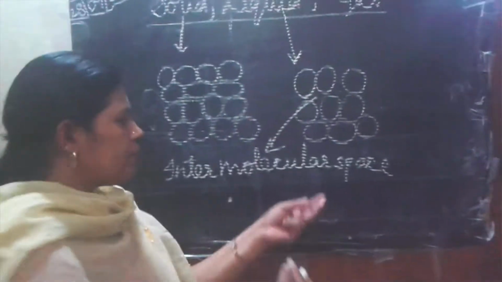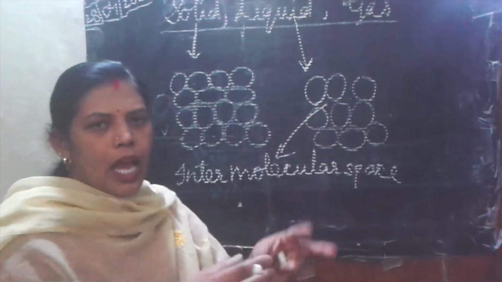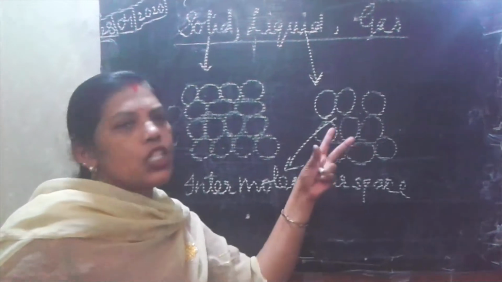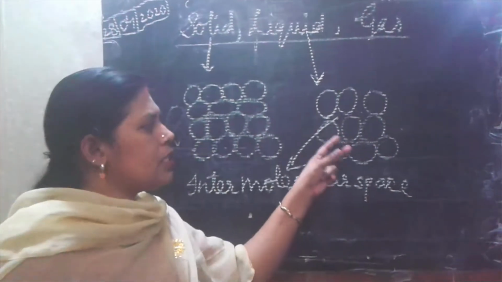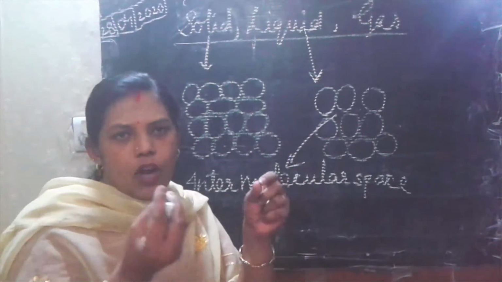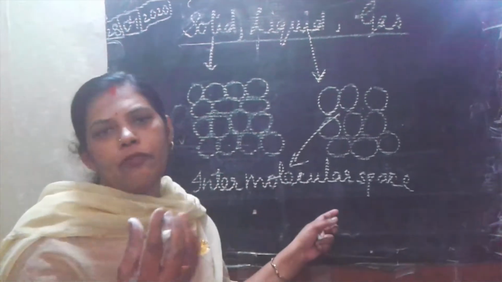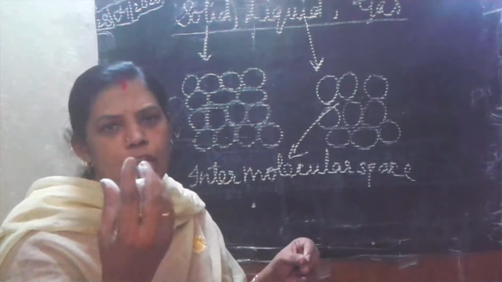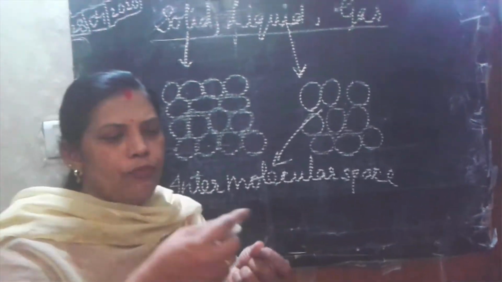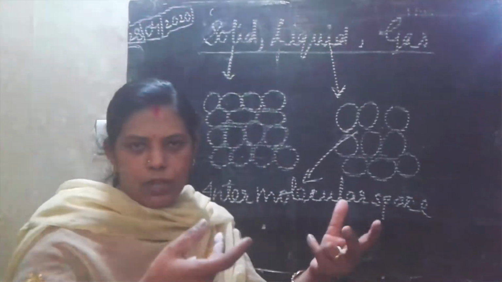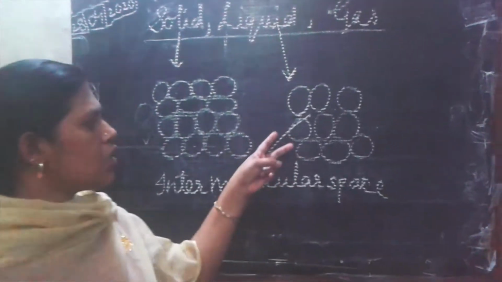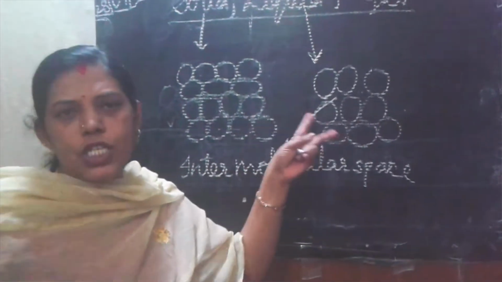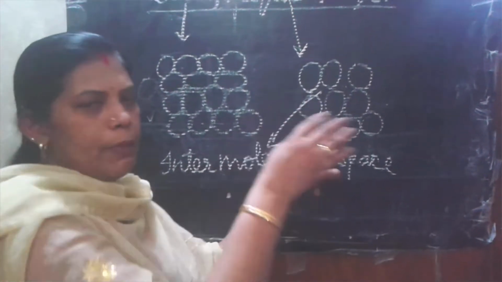Because of this property, they will change shape. If we take water in a glass, then it takes the shape of the glass. If we fill the water in a mug, then it takes the shape of the mug. If we fill it in a syringe, then it takes the shape of the syringe, right? So it does not have a fixed shape. Because of this only, it is able to flow.